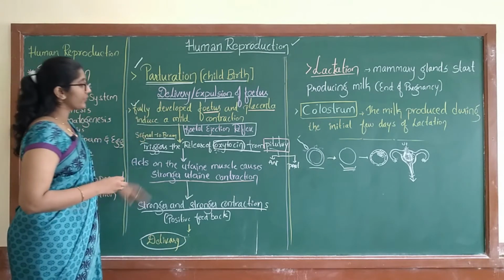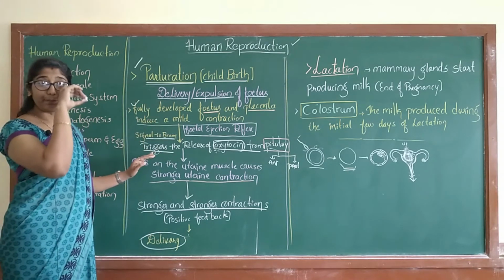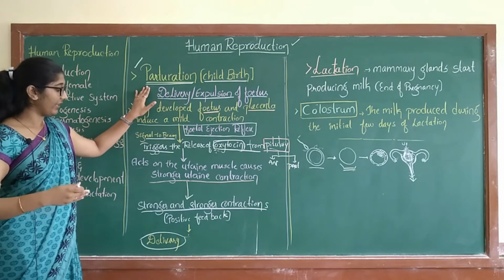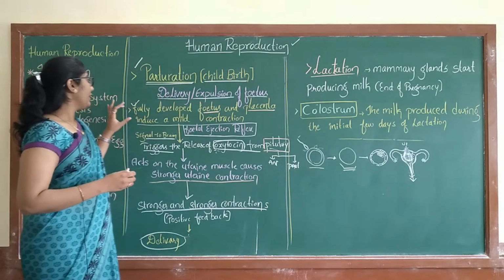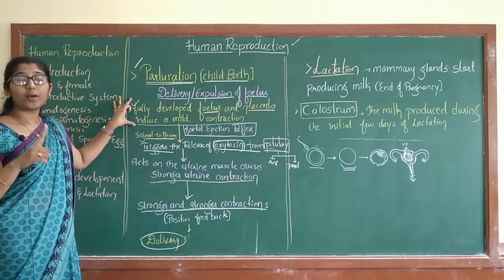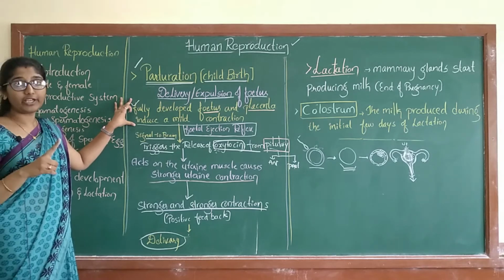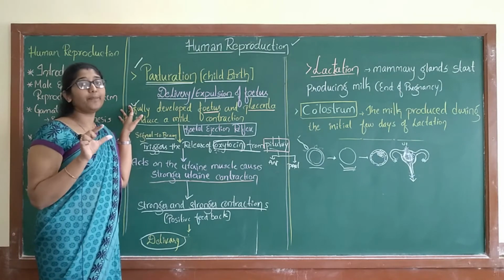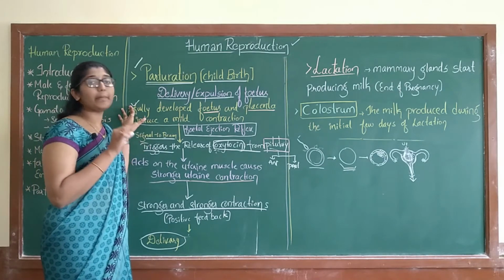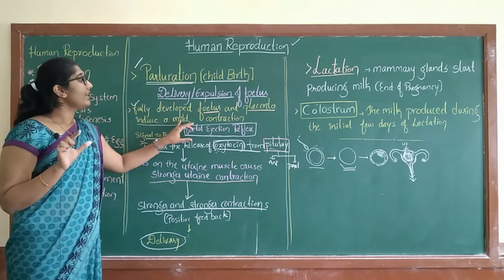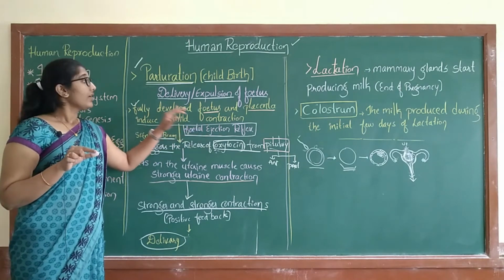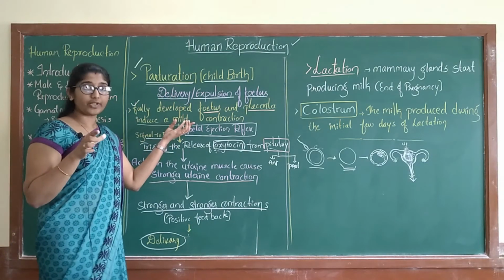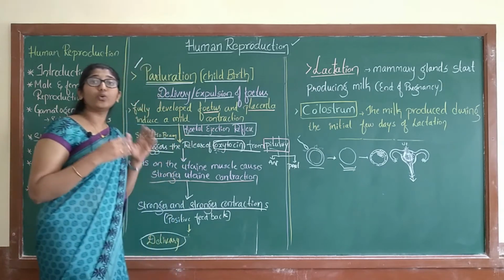So these are the very simple steps for parturition: how the baby is delivered, how the fetus is expelled. The first step is that the fully developed fetus along with the placenta creates a very mild contraction. Because of this contraction the baby cannot be delivered, right? So with this mild contraction in the uterus, the brain gets the signal that the baby is ready to come.